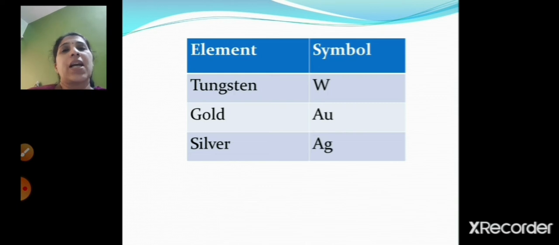Now children, in our houses there are electric bulbs. In this electric bulb there is a wire which is made up of tungsten. This symbol W is derived from the German name Wolfram, right?